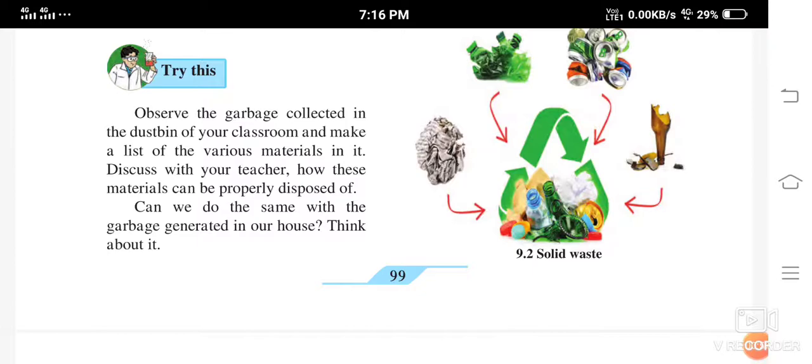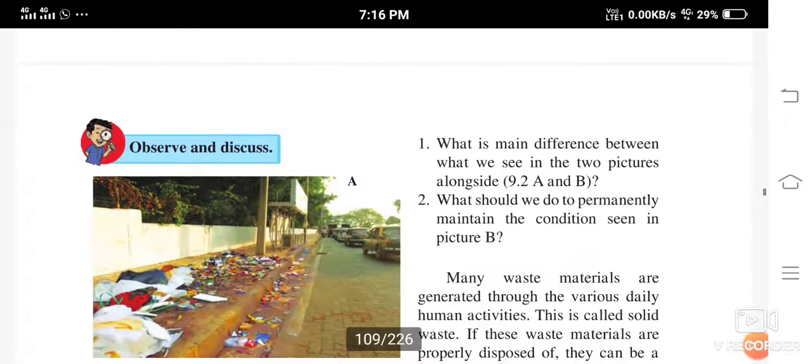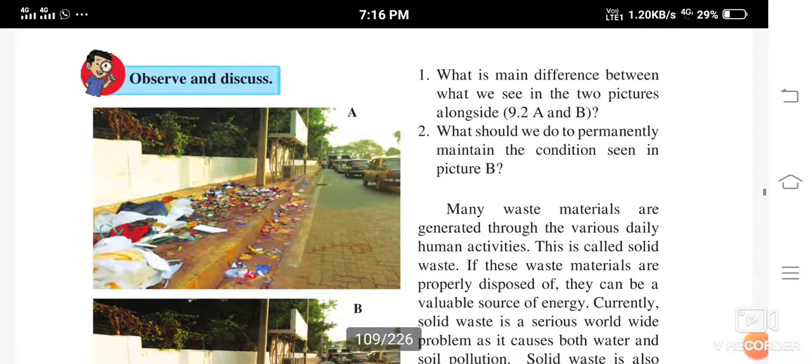Which garbage is collected in your classroom, and then see the garbage which is generated in our house, that also I told you to think about it and write, isn't it? I told you some, but others I told you to write. Okay, now see, observe and discuss.